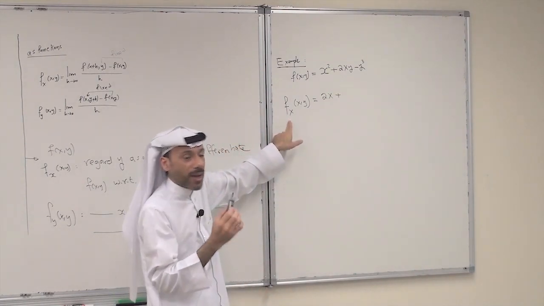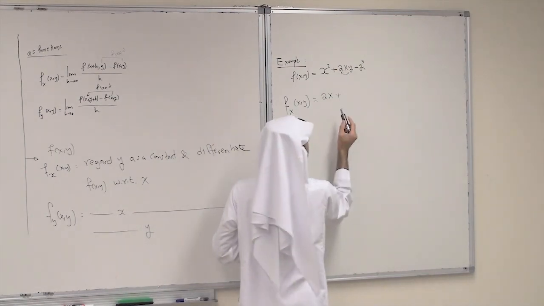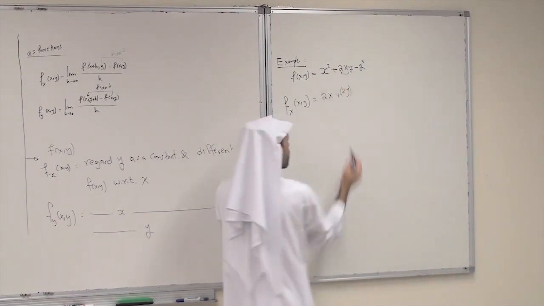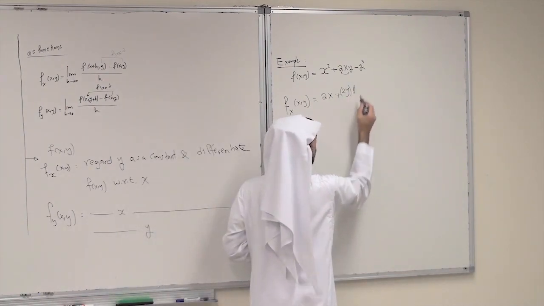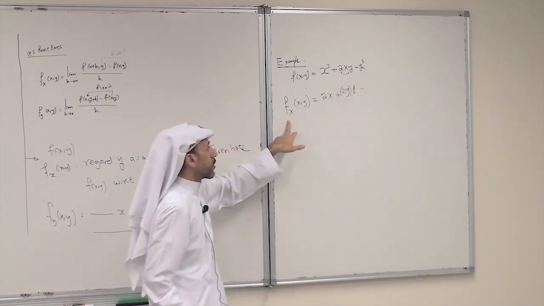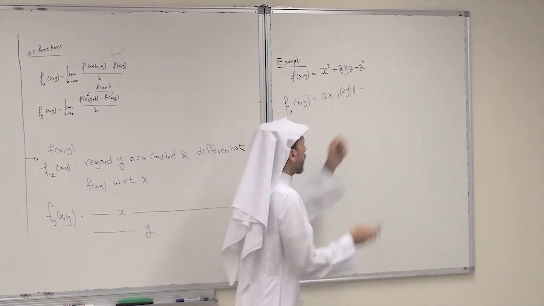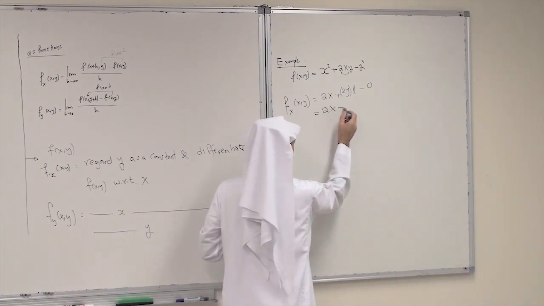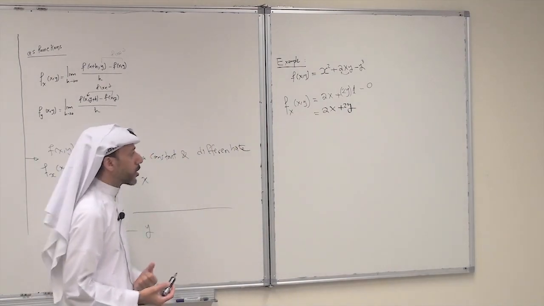I look at y as a constant, so 2y stays as it is, and the derivative of x with respect to x is just 1. Minus the derivative of y cubed with respect to x: looking at y as a constant, this will be 0. So the answer is 2x plus 2y.